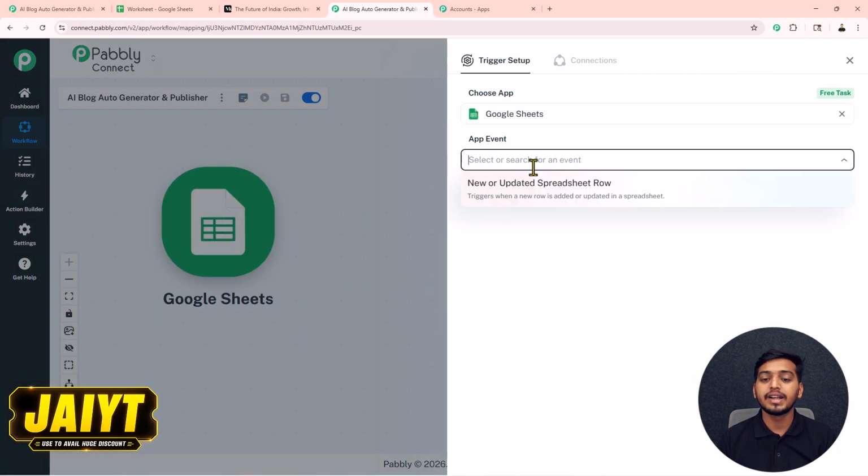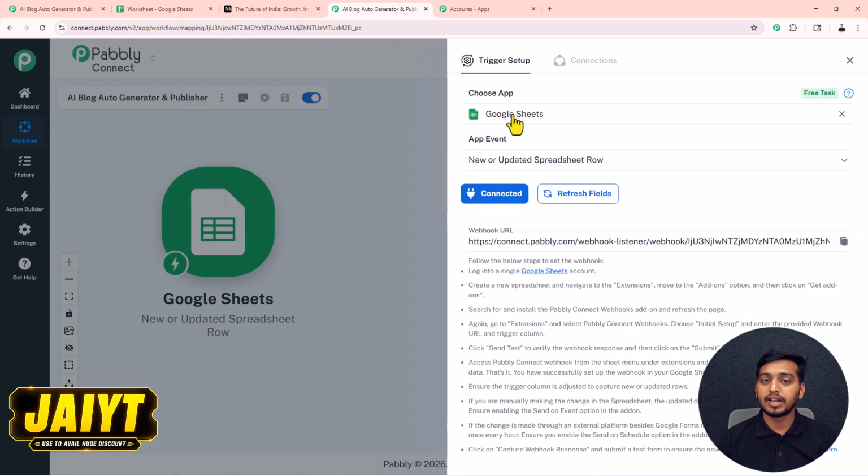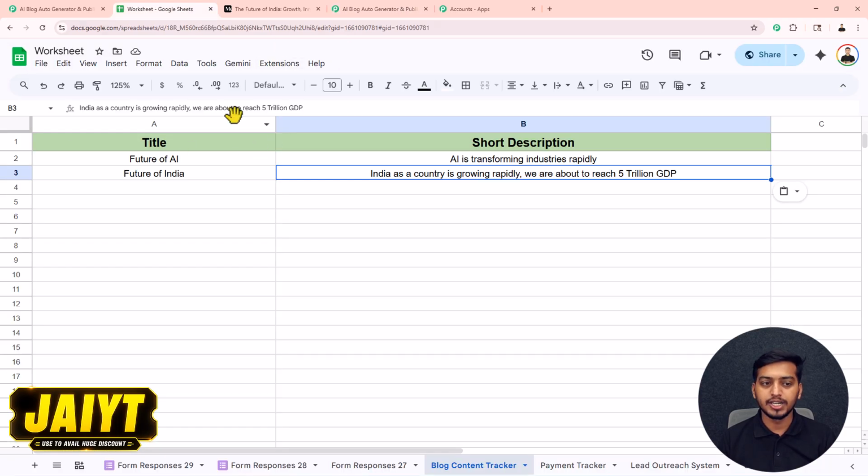For this application event, select this new or updated spreadsheet, press this connect button to create your connection. You will receive this webhook URL, copy this from here, open your Google Sheet. You can see this is the sheet that I want to connect to my Pabbly Connect account.